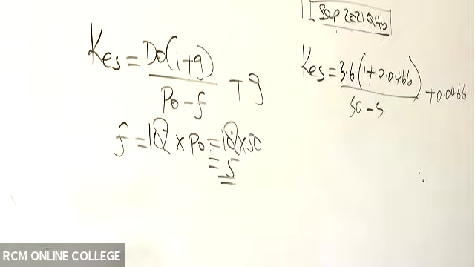So ensure you're using your brackets very well. If I were you, I would say 3.6 times this bracket divided by 45 first. Whatever answer I get, I add 0.0466. So what answer are we getting at the end of the day here?